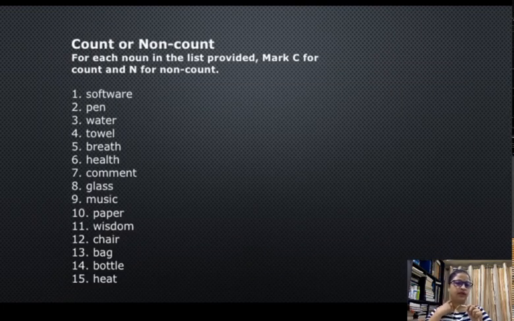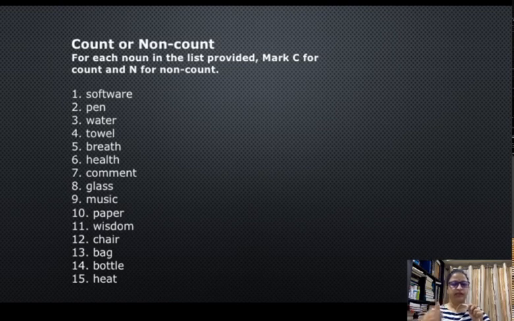Next slide. Now, this is again an exercise where you have to mark C for count and N for non-count or uncountable noun in the list of the nouns that you see on the slide. So, number one, software. Can software be treated as countable or uncountable? Can software be counted or uncounted? This is the question that you need to ask if you are given this question in the exam. Any item, can you count it?